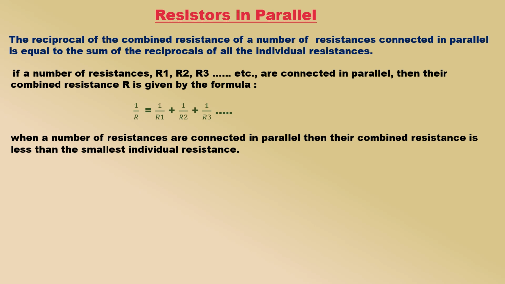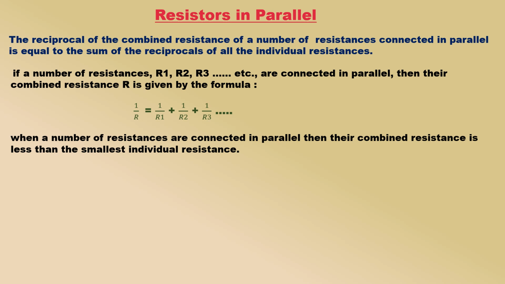When a number of resistances are connected in parallel, then their combined resistance is less than the smallest individual resistance. This is due to the fact that when we have two or more resistances joined parallel to one another, then the same current gets additional paths to flow and the overall resistance decreases.